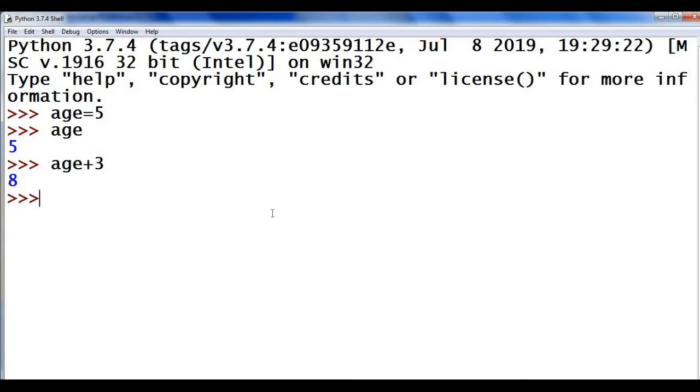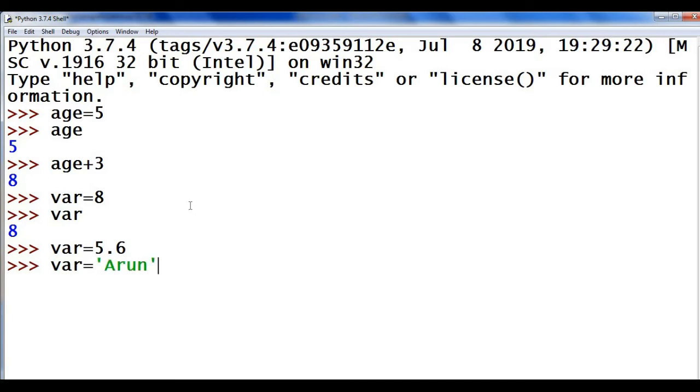A variable can hold any type of value. See, var equal to age. I can give var equal to 5.6. I have used a floating point number. And here a string value. So a variable can hold any type of values.